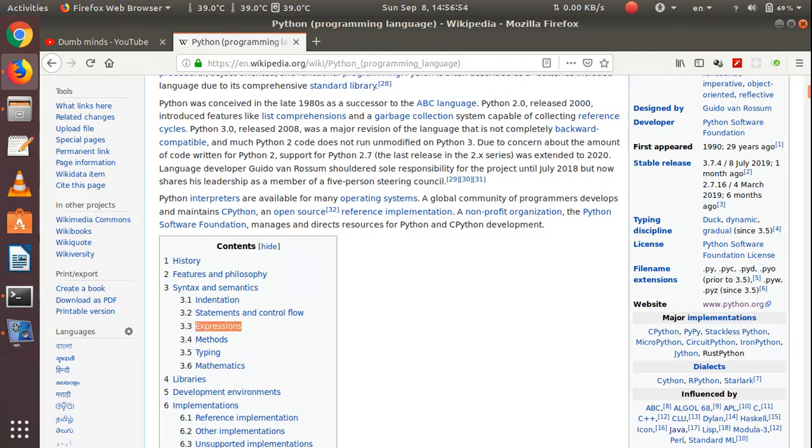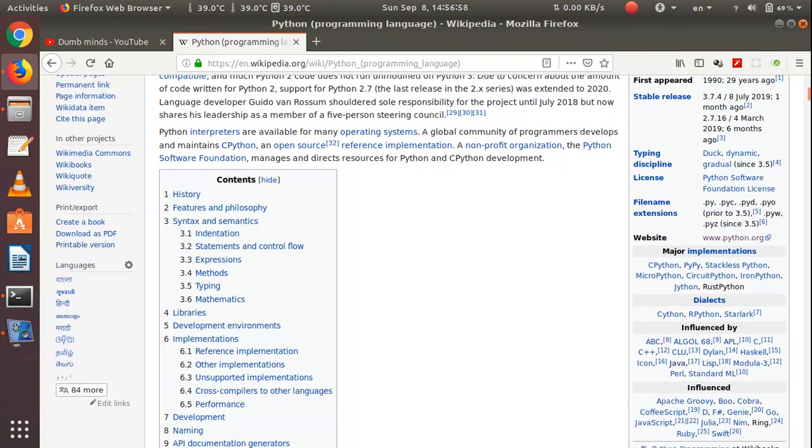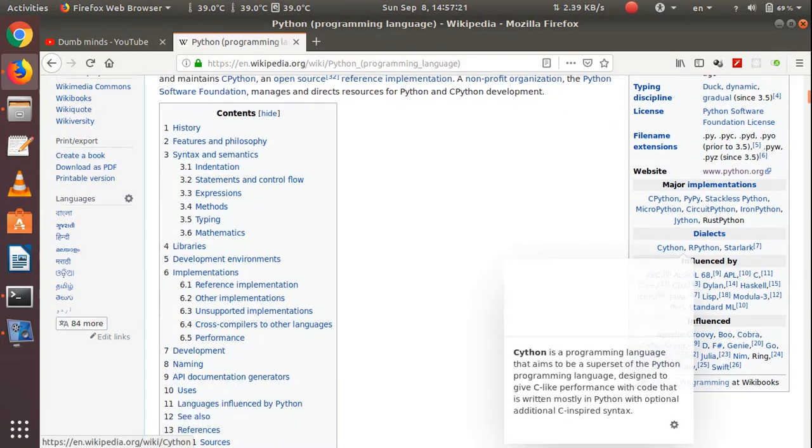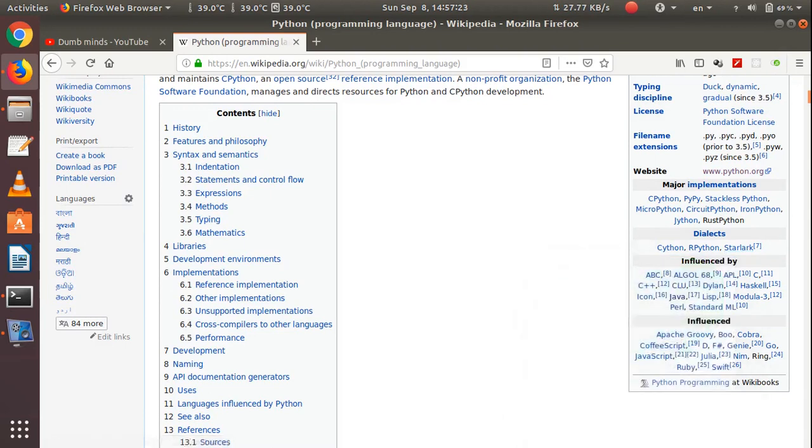That's URL is python.org. The major implementations of Python are CPython, PyPy, Stackless Python, IronPython, Jython, RustPython, etc. These are the implementations of the fusion of Python with some other language like C, Java, JavaScript, R language and other things. It also has some dialects: Cython, RPython and Starlark.